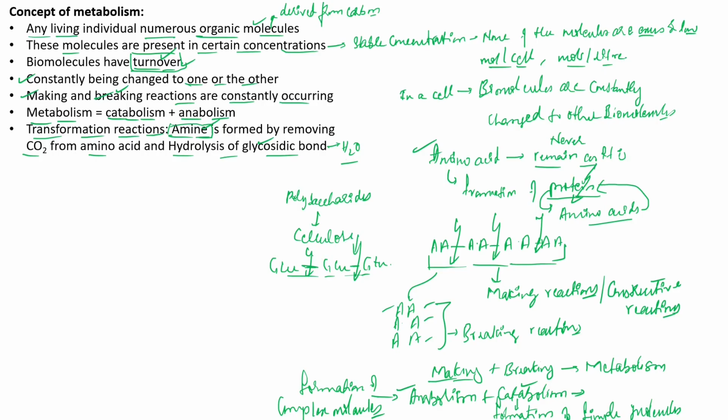So if you are removing or attaching, right? This is actually converting one type of molecule into another kind of molecule. Hence, such kind of reactions are called transformation. Transformation mainly means that we are converting it to another form. Hence they are called transformation reactions. So one example we have discussed is the removal of certain groups. For example, if I remove the carbon dioxide, we get the amine, right? So if I break the glycosidic bond, we get simple sugar molecules, that is glucose, if we consider cellulose as the example, right?